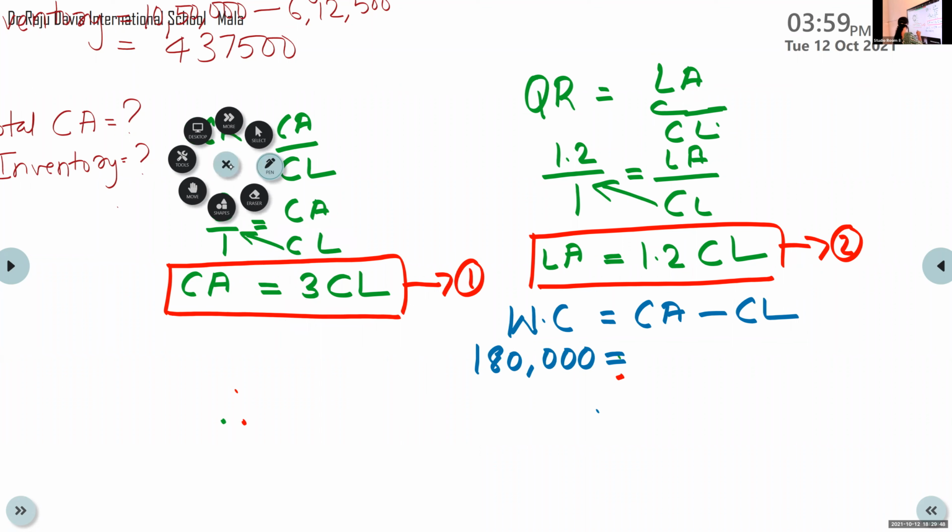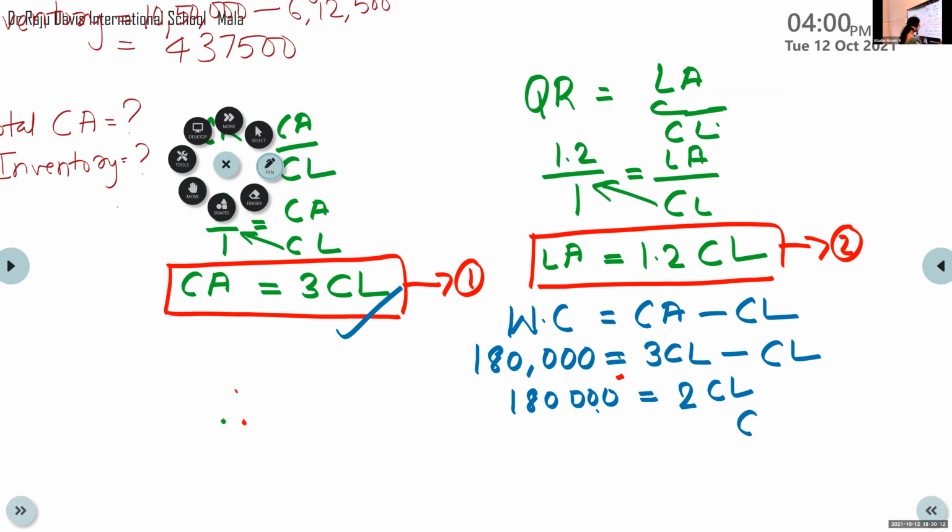Substitute the value of CA from equation 1, so CA is 3CL, and 3CL minus CL becomes 2CL. So how much is CL now? CL is equal to 1,80,000 divided by 2. So you get the current liability CL as 90,000.